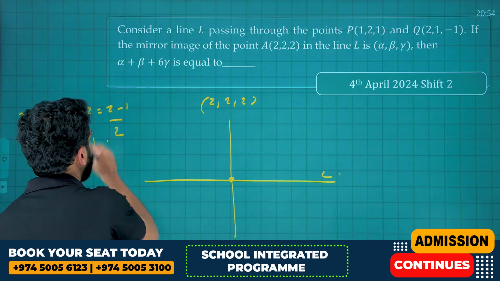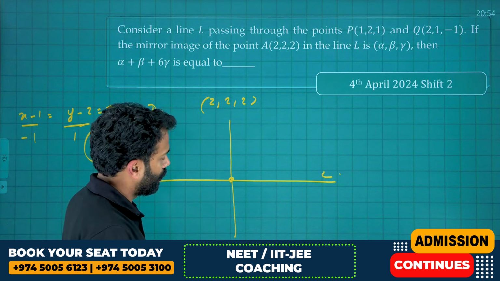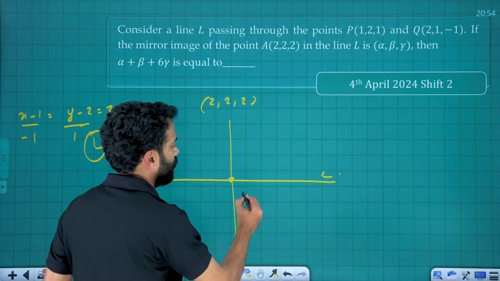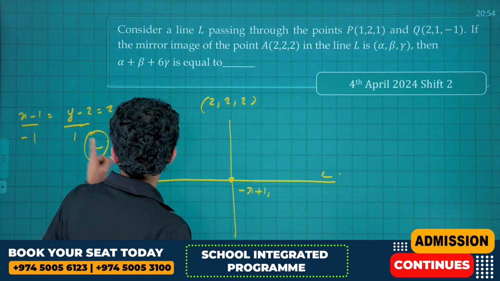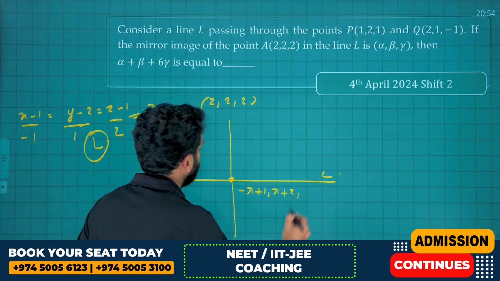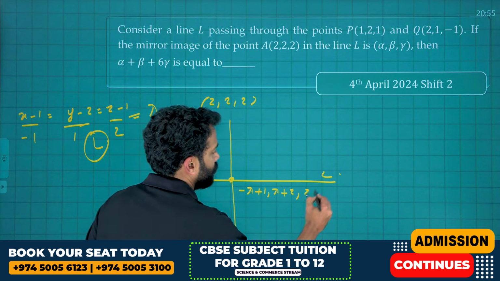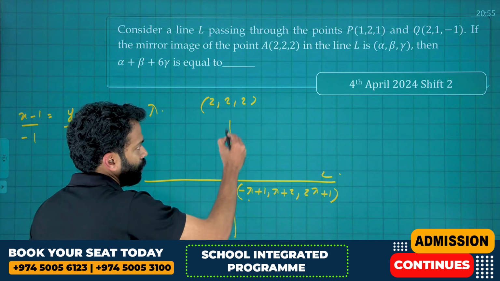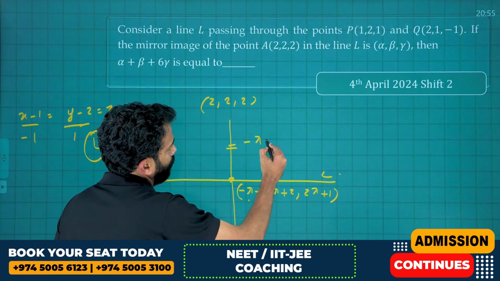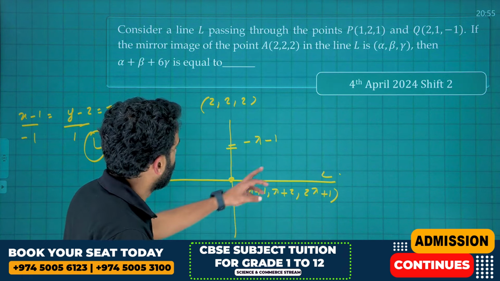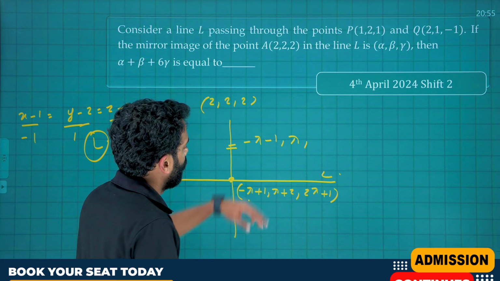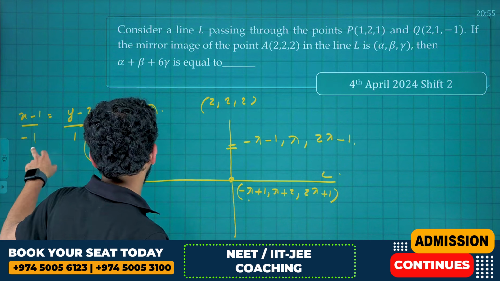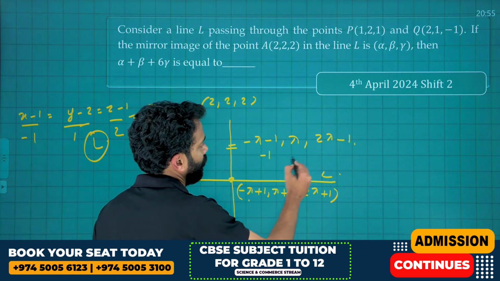The equation of L is here, which I should put equal to lambda. You know the drill, right? Take the general point: minus lambda plus 1, lambda plus 2, and 2 lambda plus 1. So the direction ratios of this will be minus lambda minus 1, lambda, and 2 lambda minus 1, and this is perpendicular to minus 1, 1 and 2.